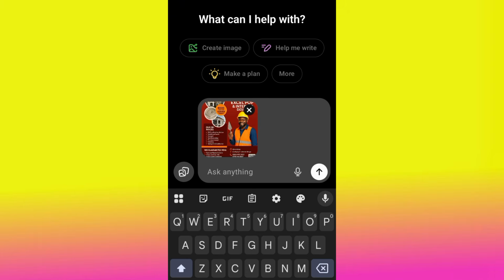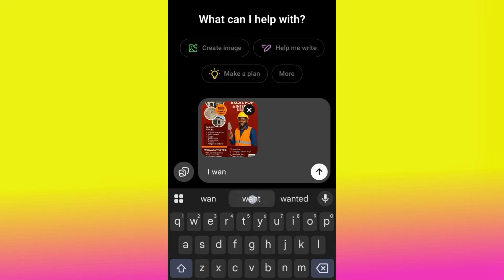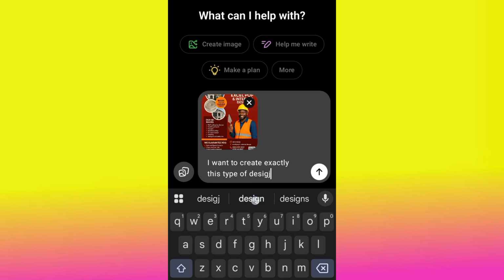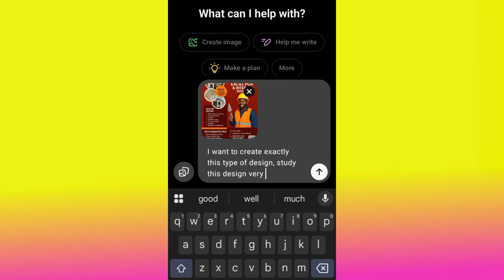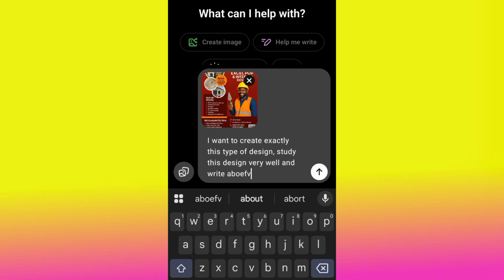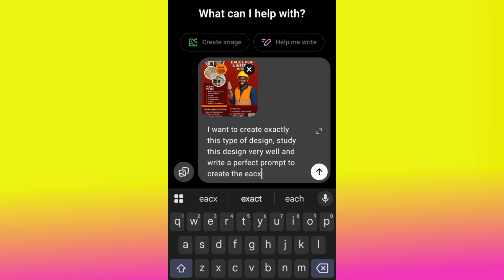Love it, right? Let me say you see this design outside, you see it somewhere, and then you love it and you want to create exactly this type of design or something related. Now upload the design to ChatGPT and then tell ChatGPT, I want to create exactly this type of design. Study this design very well and write a perfect prompt to create the exact design.